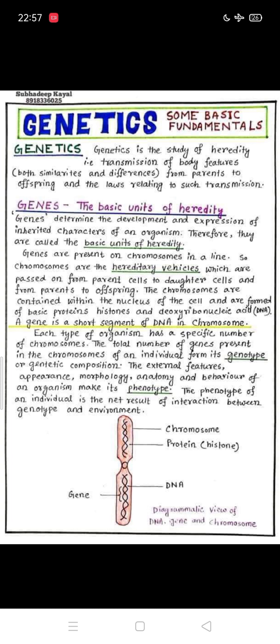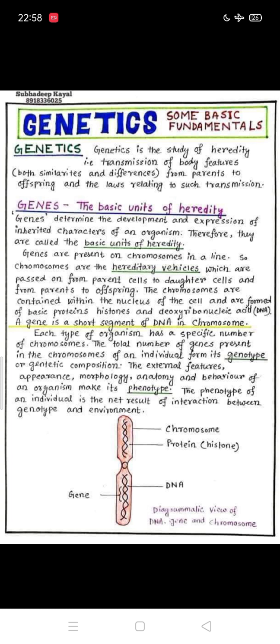The total number of genes present in the chromosomes of an individual forms its genotype. So here I am going to tell you about the genotype and the phenotype. We can say that genotype is the sum of the genetic makeup of an organism, while phenotype is the morphological characteristics of an organism, like morphology, anatomy, and behavior.